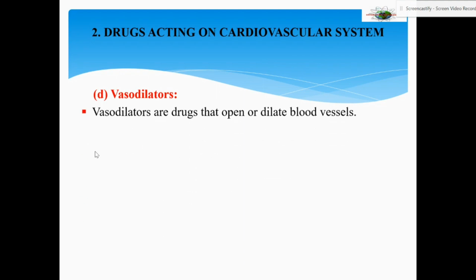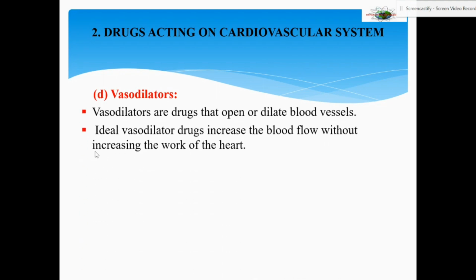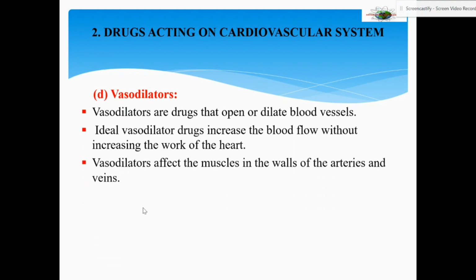Because when the blood vessel is dilated, automatically more blood will flow into it. Ideal vasodilator drugs increase the blood flow without increasing the load on the heart, or without increasing the work of the heart. They will dilate the blood vessels and more blood can flow into them.